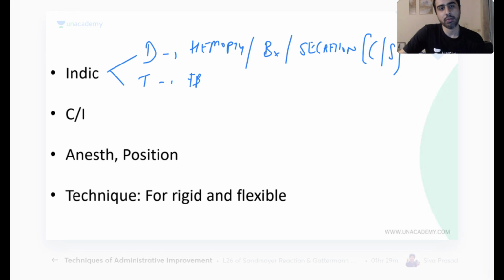Therapeutic will be foreign body. Therapeutic will be dilation. Therapeutic will be control of hemorrhage, if any. Same, just like you had esophagoscopy, same way bronchoscopy. Contraindication, there are no real contraindications. If you have to do it, you have to do it, there is no option. Here the position is going to be neck extended.